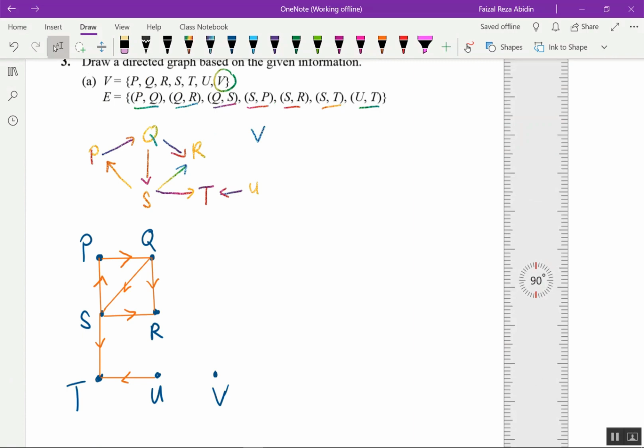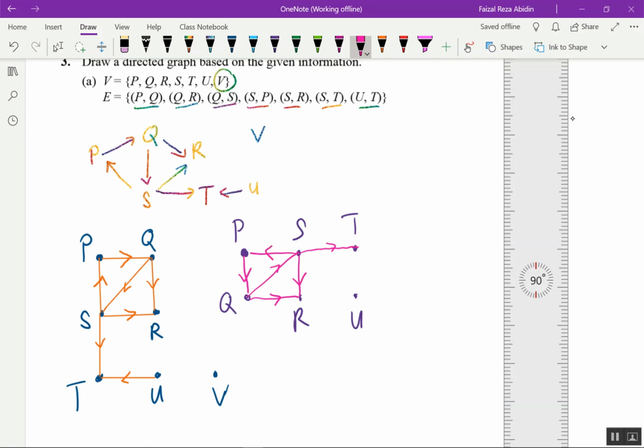If you want to draw the other diagram, you can put here P, so here is S, this is Q, this is our R, this is our T, and you can put here U. Also the same: P, Q, and then Q, R, and then Q, S, S, R, S, T. Sorry, SP first, and then SR, ST, UT.